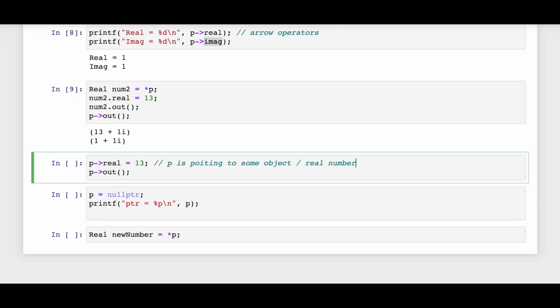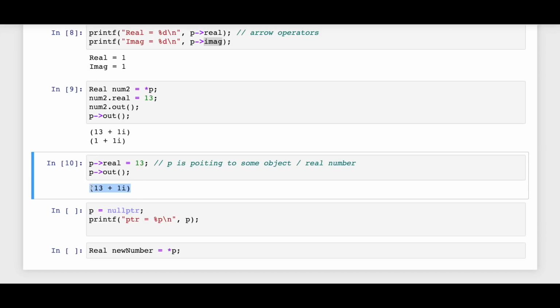And I want to work on the direct copy of that. So I can do it like this. Whatever p is pointing to, I want to change the real part of that to 13. And now if I print p, as you can see, it's reflected.